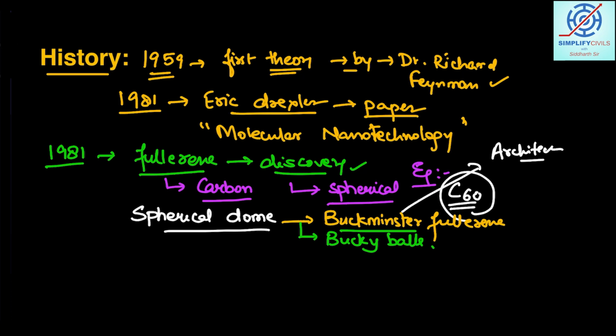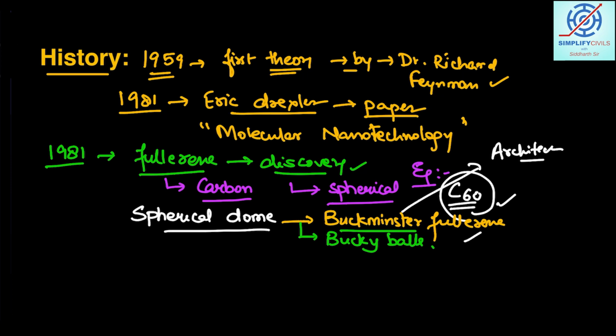the architect Buckminster. Never think that Buckminster is the person who identified or discovered fullerenes. No, it was the name of the architect who was famous for his dome structure. That is why the fullerene structure has been named Buckminster Fullerene, and it is the most common type. It is C60.